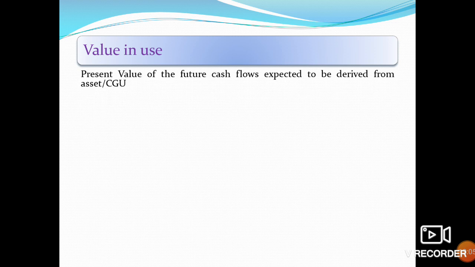Value in use. What is the value in use? It is the present value of future cash flows expected to be derived from an asset or cash-generating unit. This means we are using an asset, and in future we will receive or pay some cash flows which are generated from that particular asset.